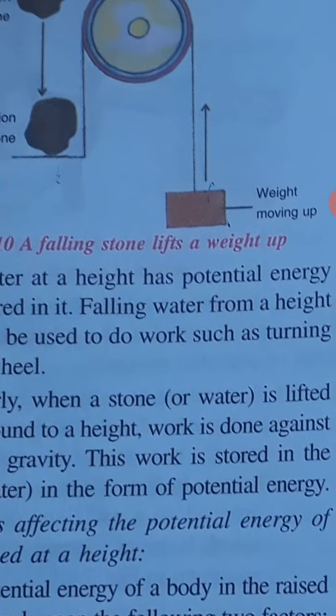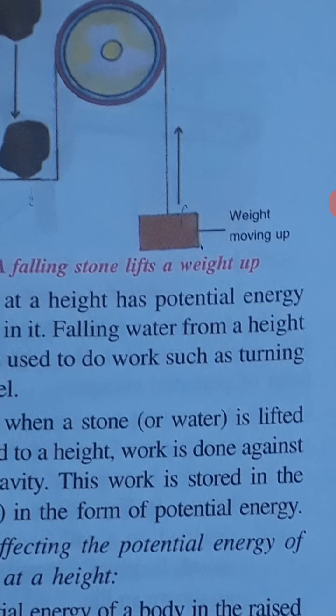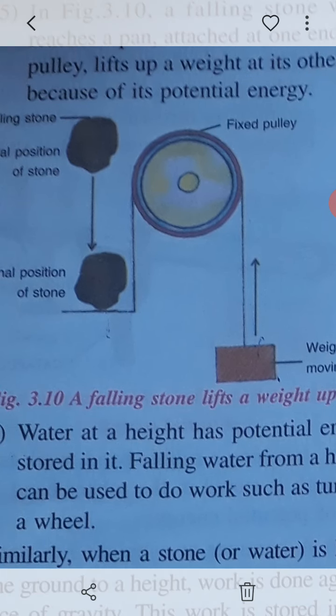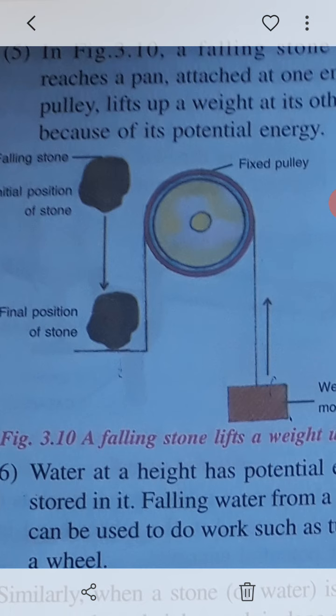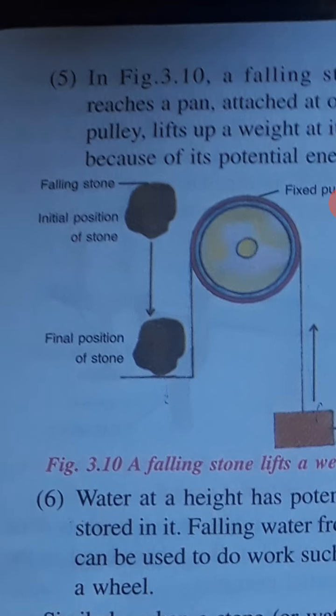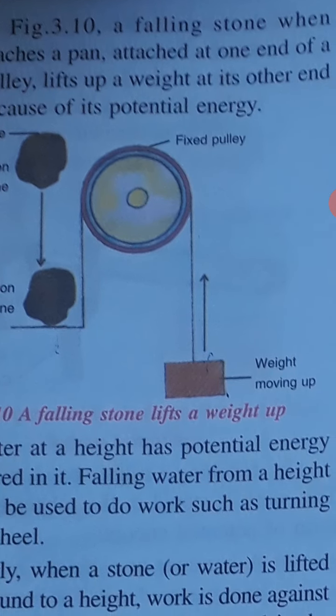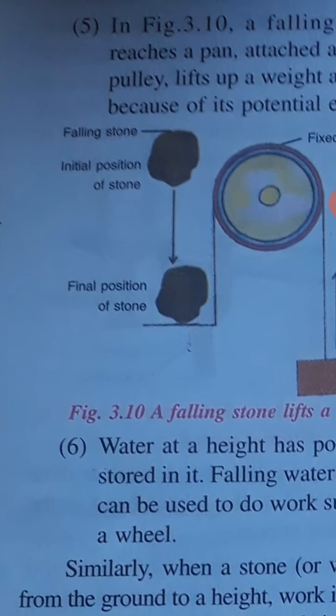There is a pulley, okay, and there is a weight. So if the weight moves up, then the stone will start. You see here, the stones are there, and this is a pulley. You have seen a pulley. Okay, so if the weight has to go up, then here what happens? There is a falling stone.